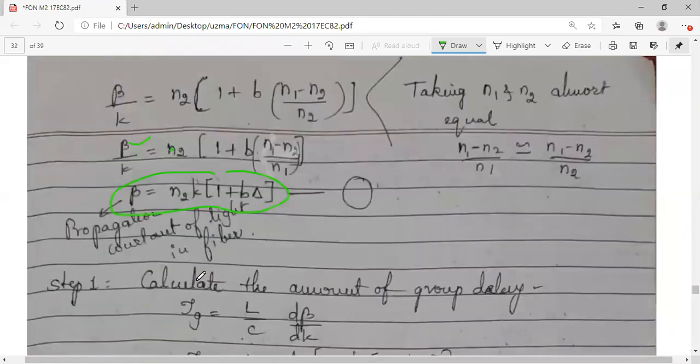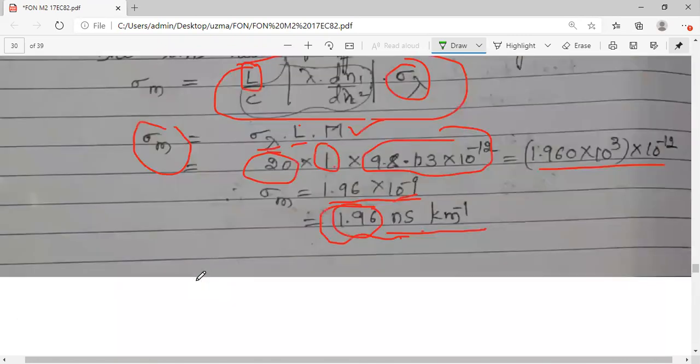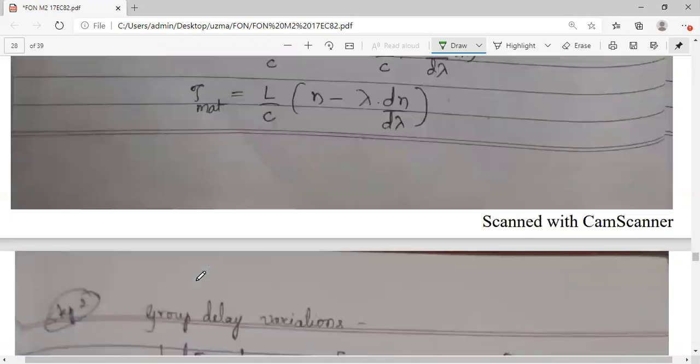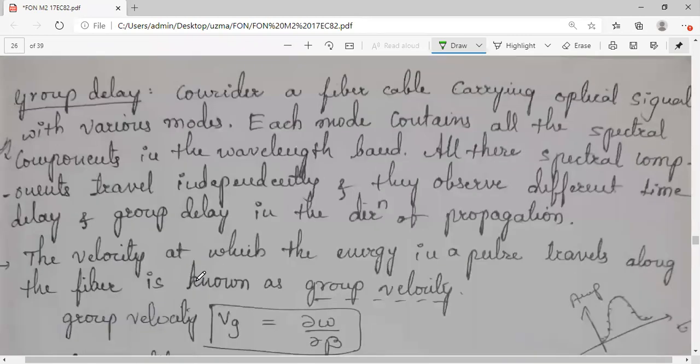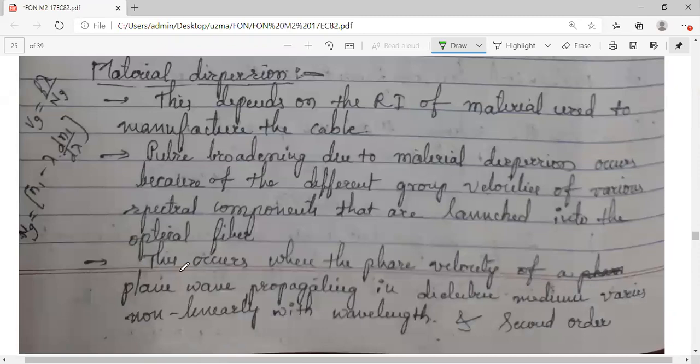Just try to recall in material dispersion, what was the condition? There are 2 reasons why the material dispersion occurs. I had listed them. The one is that this occurs due to the phase velocity of the plane wave which is propagating in the dielectric medium. It varies. If the phase velocity varies, that is again related to beta.